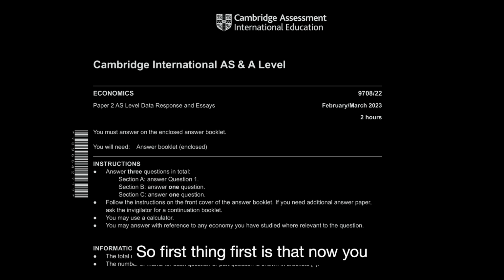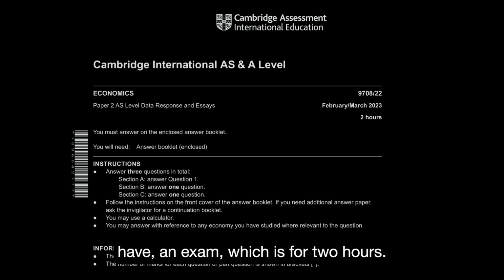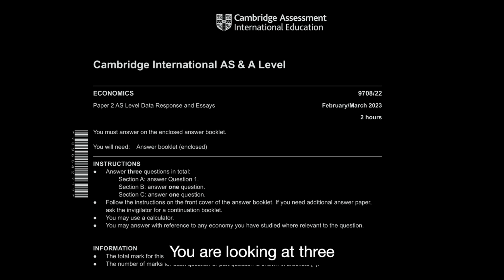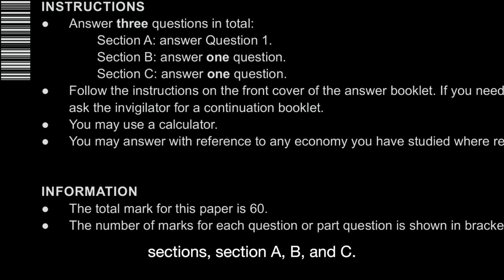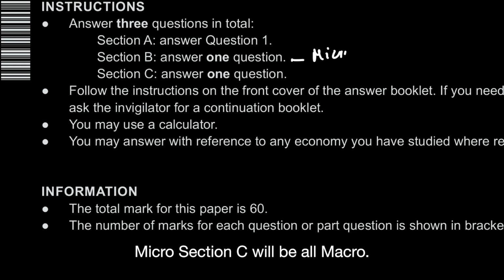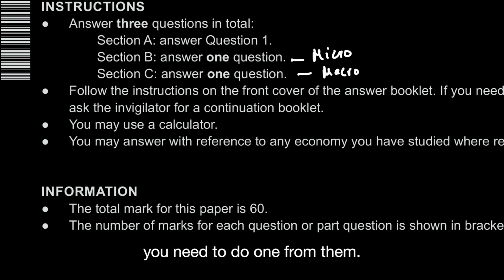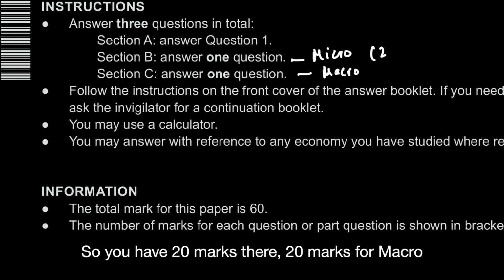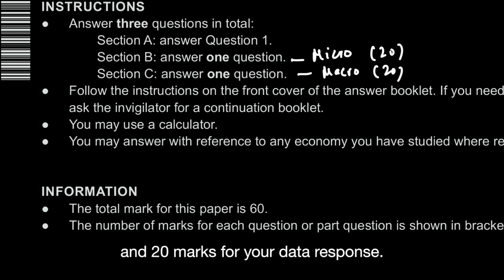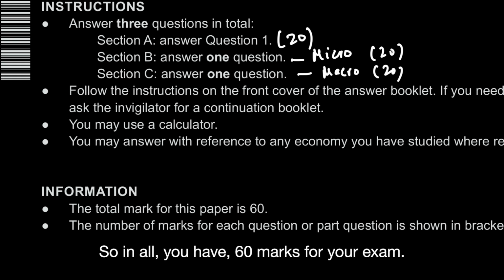I also have this March 2023 paper, which will help us sort of understand how the questions have become different. So first thing first is that now you have an exam which is for 2 hours. You are looking at 3 sections, section A, B and C. Section A is data response, which is for 20 marks. Section B is also for 20 marks, and section C is also for 20 marks. Section B will be all micro. Section C will be all macro. You have 2 questions and you need to do 1 from them. So you have 20 marks here, 20 marks for macro and 20 marks for your data response. So in all you have 60 marks for your exam.